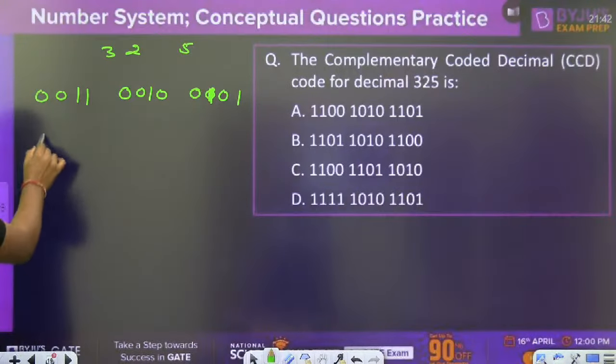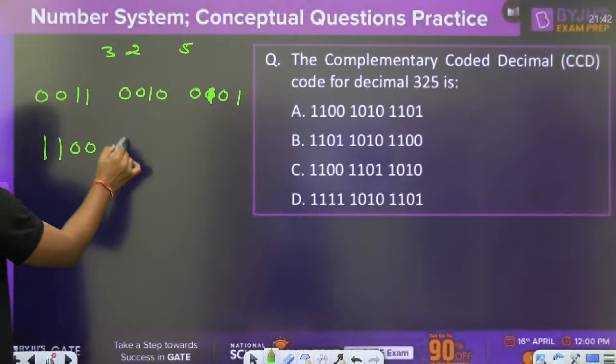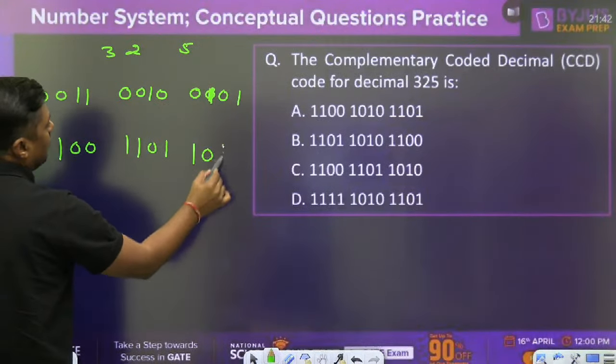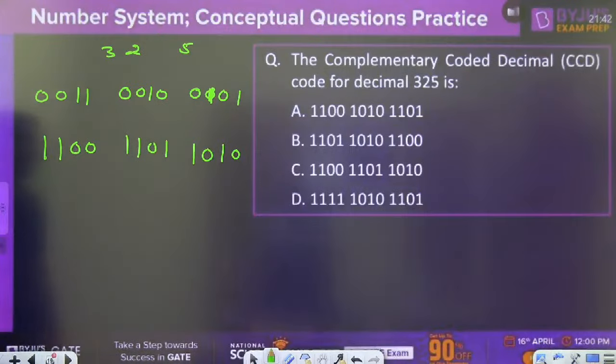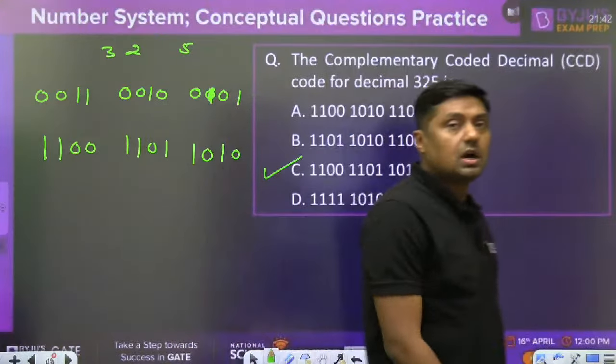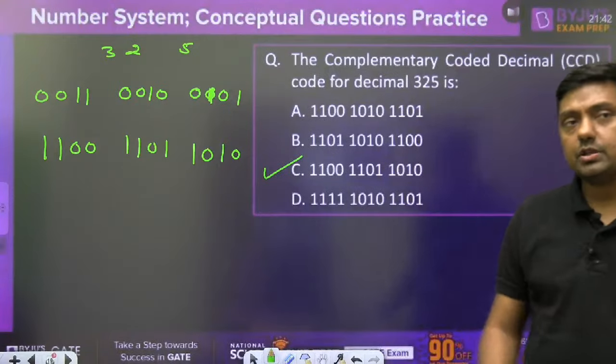Now find the complement of this. 1, 1, 0, 0, 1, 1, 0, 1, 1, 0, 1, 0. This is the 1, 1, 0, 0, 1, 0, 1, 1. And C is the answer for this particular question. That is called CCD.